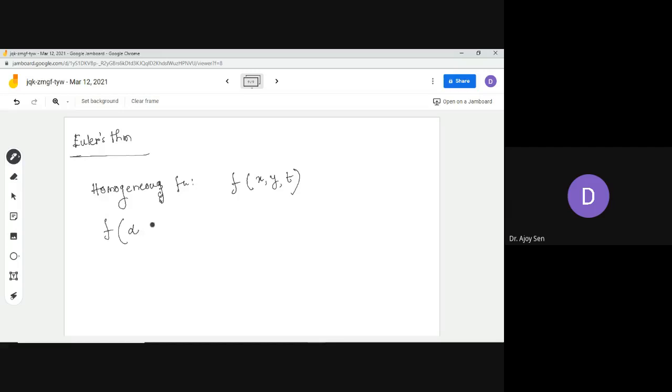That means you replace x by alpha x, y by alpha y, and t by alpha t. You calculate the expression, and if you can simplify it to alpha to the power n times f of x, y, and t, then we say the function f is a homogeneous function of degree n. Okay, this is the degree.